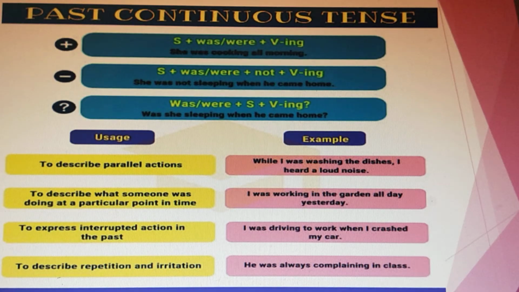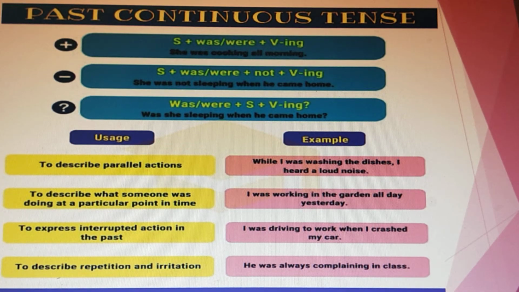To describe repetition and irritation: Oh my God, he is always complaining in class. Okay, this statement, I think that's very relatable, isn't it? Fine. Now the structure is again was and were. With was we use all singular subjects, and with were we use all plural subjects. She was cooking all morning. She was not sleeping when he came home. Was she sleeping when he came home? Okay, is it clear?